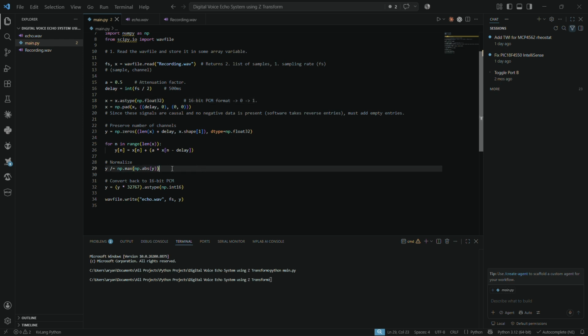The concept of companding is here. Not really sure of this, since the code was made with the help of a chatbot. Next on, it converts the float values back to integer values, 16-bit PCM of course. And finally, it is written back to echo.wav.